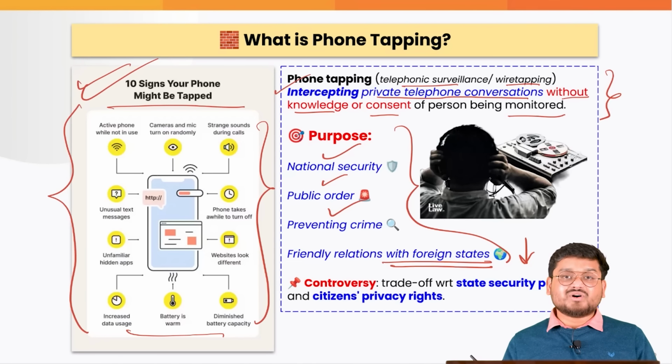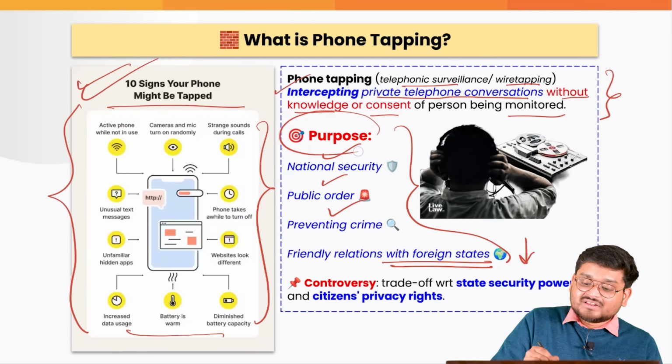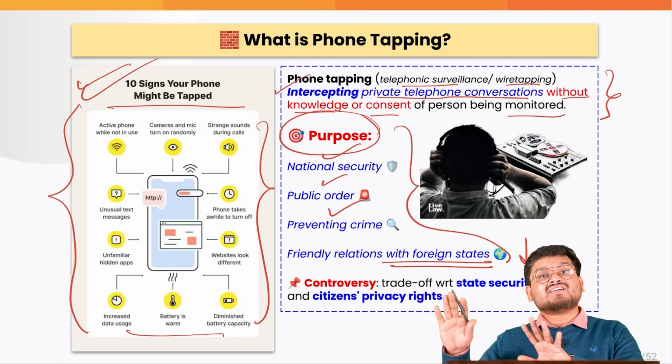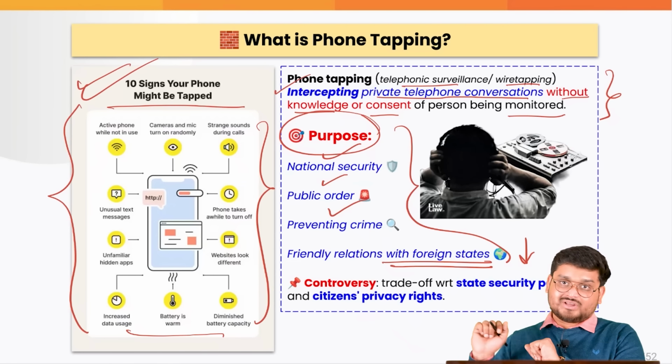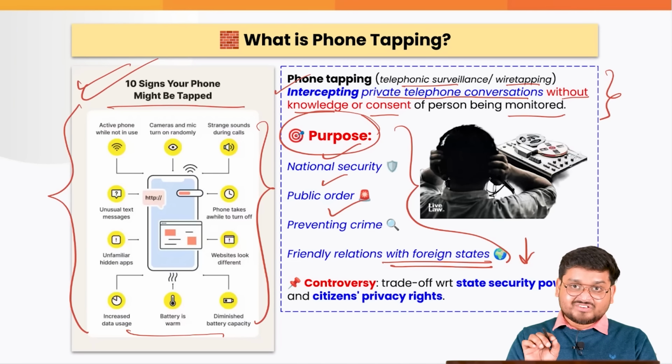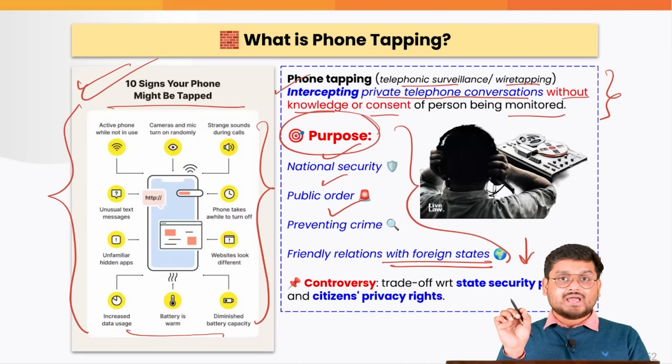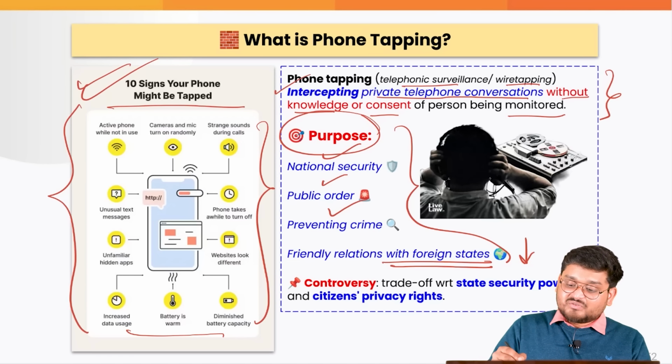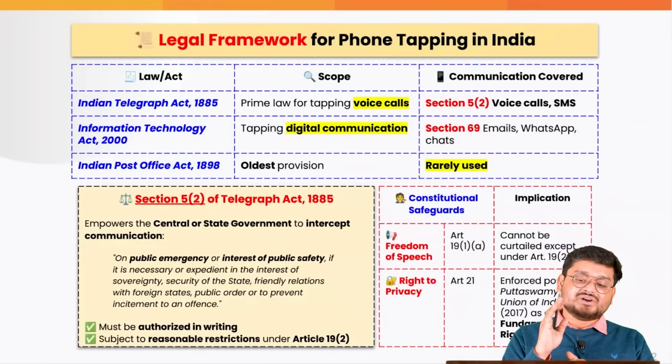So this is exactly what we have to understand. Phone tapping is the need of the hour only on extreme and rarest of rare occasions, right? And sometimes those rare occasions become frequent occasions also, which brings us to the main topic of citizens' privacy rights and state's security powers.